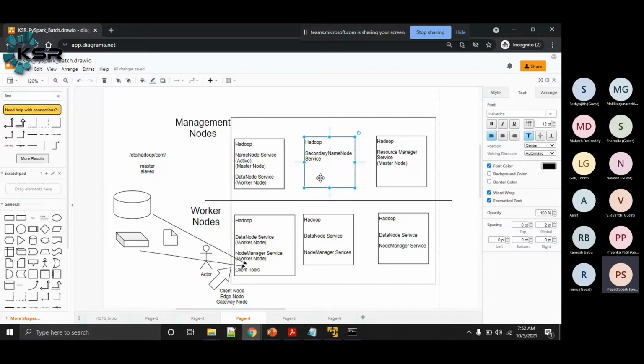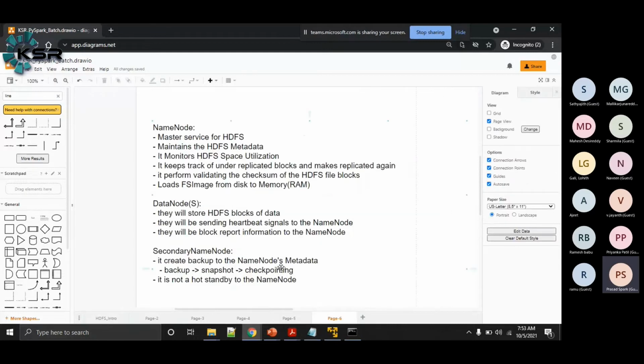But from Hadoop 2.x onwards, we have a concept called name node high availability. We'll discuss that name node high availability a little later. So let's finish these things. Now from this we can say the secondary name node will be performing checkpointing.